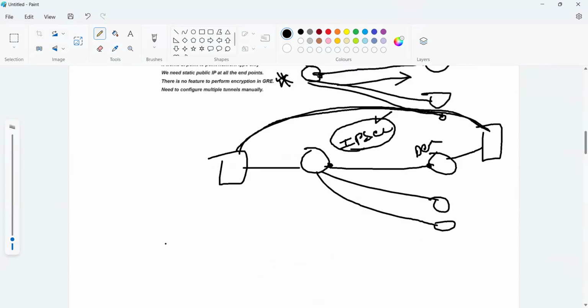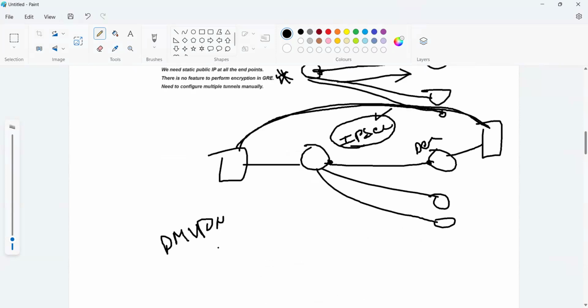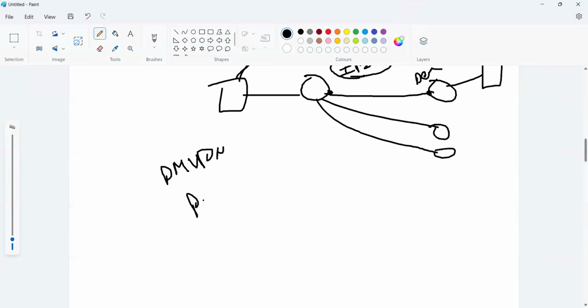In DMVPN, again we have three phases: phase 1, phase 2 and phase 3. In phase 1, again only a point to point network will be created.